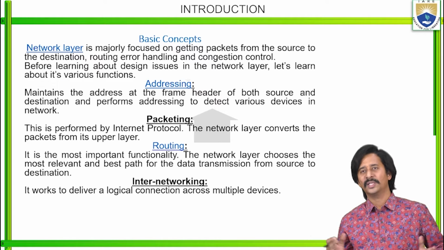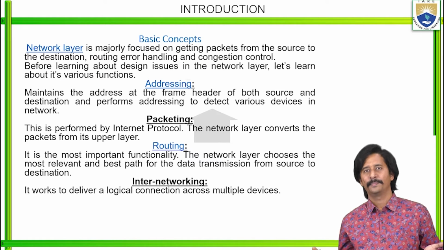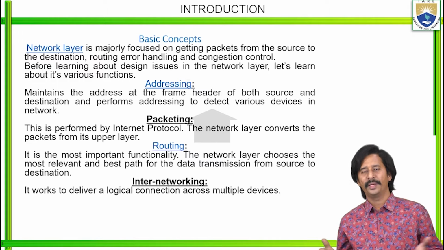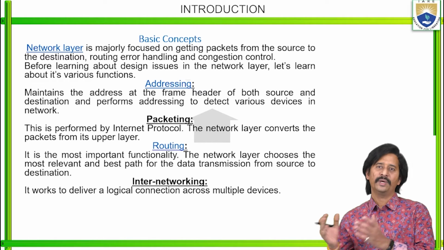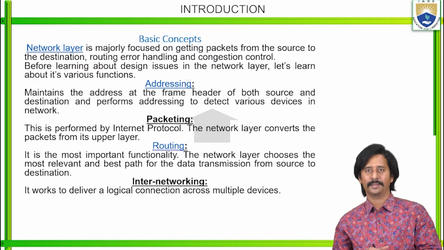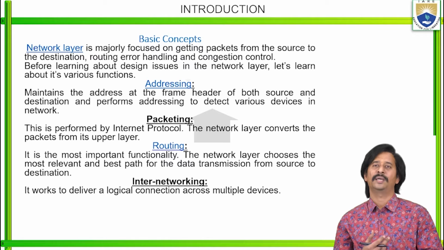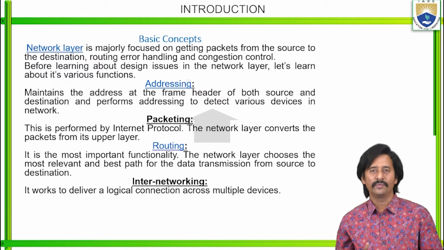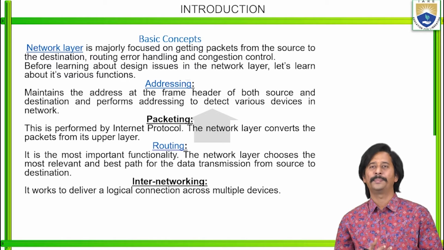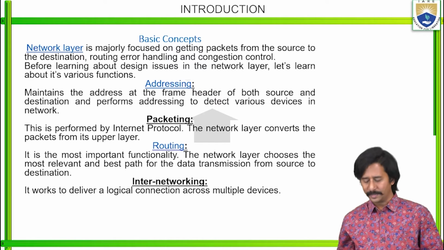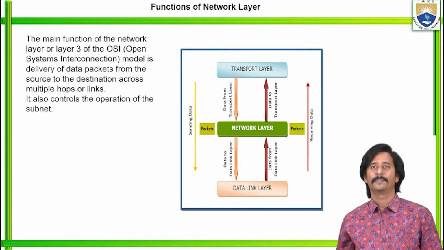Whenever the source node and destination node belong to different networks, then these networks may be logically connected to each other. There is a concept here we call internetworking. It works to deliver a logical connection across multiple devices. So these are the basic concepts as well as the functions.